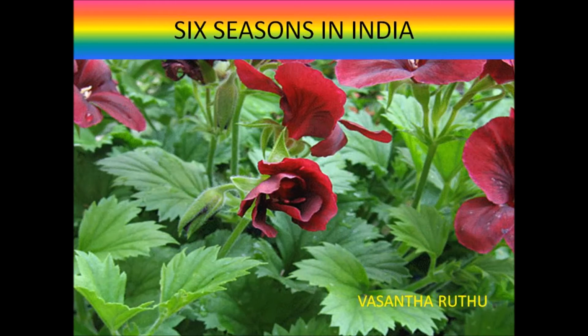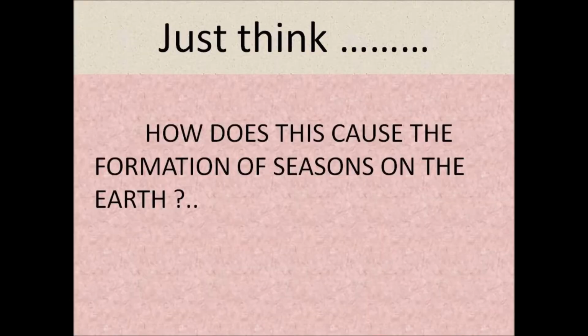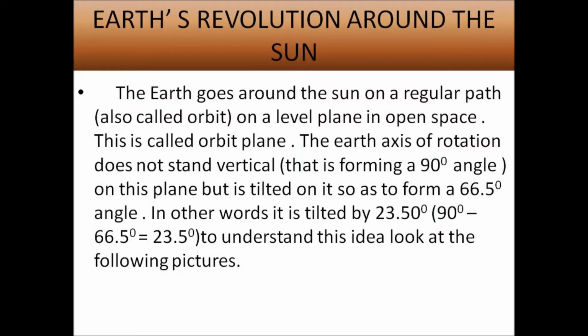Earth's tilt and revolution around the sun. The earth revolves around the sun while rotating around its own axis. That is, it spins like a top and at the same time keeps moving forward around the sun. The motion of the earth around the sun is called revolution. Each revolution takes about 365 days and 5.56 hours. This is the length of a year on the earth.